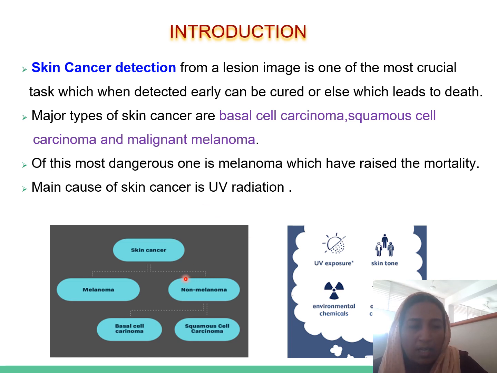See the figure: skin cancer is classified into melanoma and non-melanoma. Non-melanoma skin cancer is of two types, basal cell carcinoma and squamous cell carcinoma. The second figure gives reasons for the way skin cancer occurs. So UV radiation, skin tones, environmental chemicals, all these things can cause skin cancer.